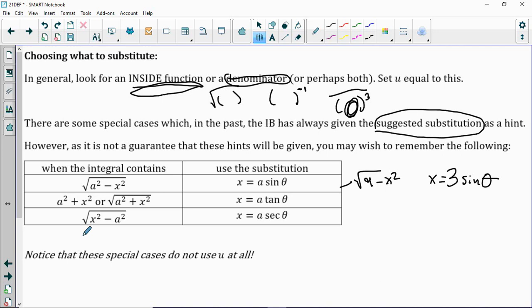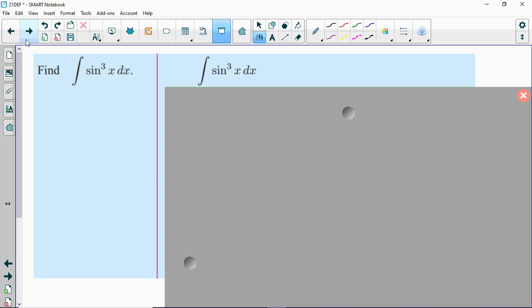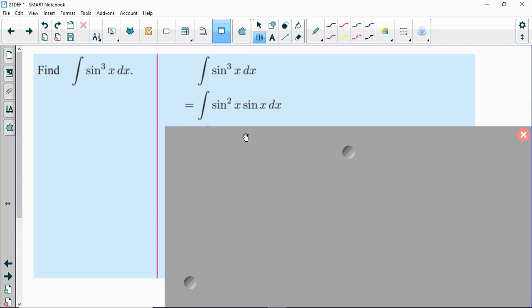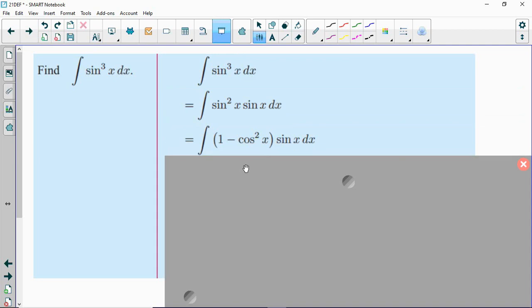So now let's look at just a few more examples of the normal kind, and then we'll see these weird ones. So here we have sine cubed. Our inside function in this case is obviously sine, although we don't have a cosine anyplace. But perhaps we can make one occur. We've got this power of 3 that we can play around with. Sine cubed is, of course, equal to sine to the first times sine squared. And from there, we can perform a substitution on the sine squared because we know that's equal to 1 minus cosine squared.